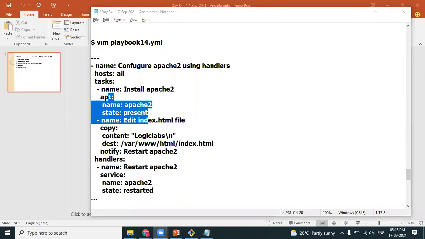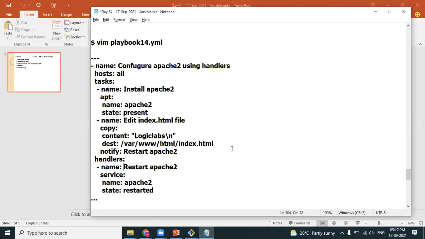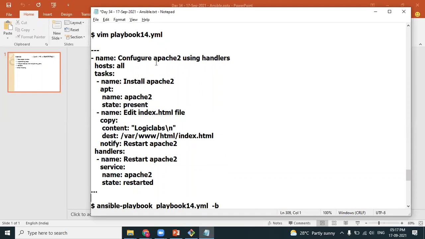So linking handlers to specific modules in the task section can be done by using the keyword notify. Clear? We will attach notify to whichever module we want, it's up to the requirement. Clear, Vakar? Yes, sir. So notify is linking the handler to the module. So simply we want to let the handler know what needs to be triggered when this particular module gets successfully executed.